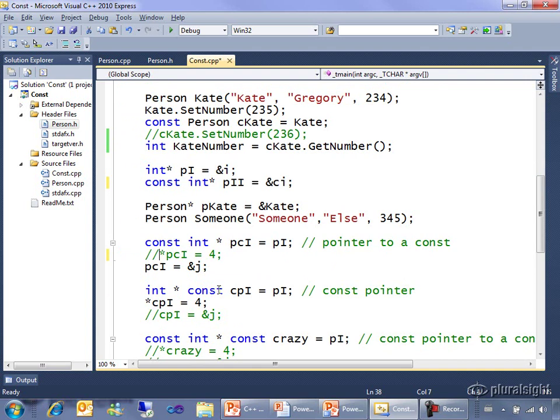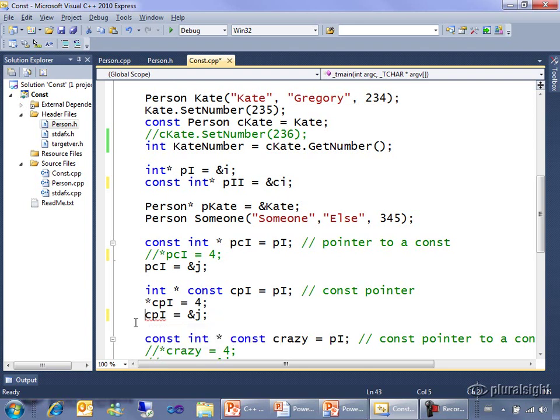Here the word const has moved away from the type and closer to the pointer. This is a constant pointer, so I can use it, star cpi, reach out through the contents and change where it points to the value 4, which means that i is, among other things, going to change to 4. But this line of code that tries to get it to point to j instead, expression must be a modifiable lvalue.